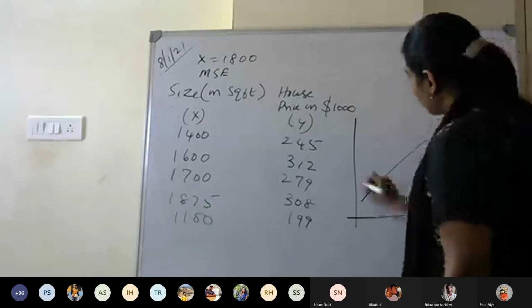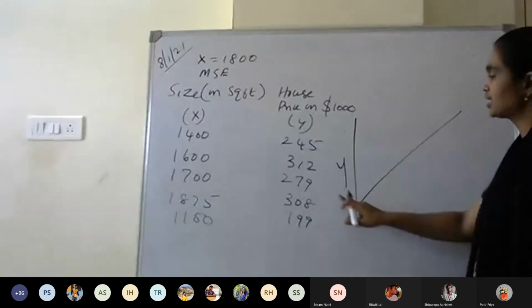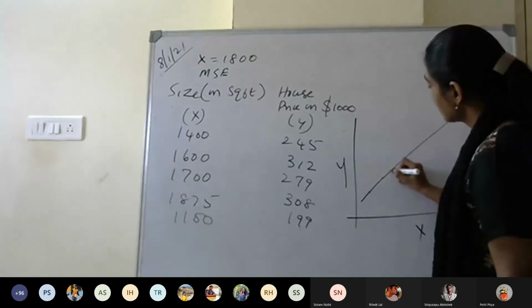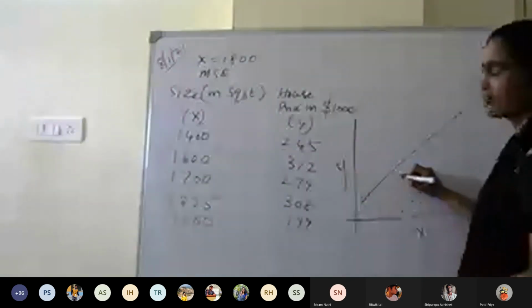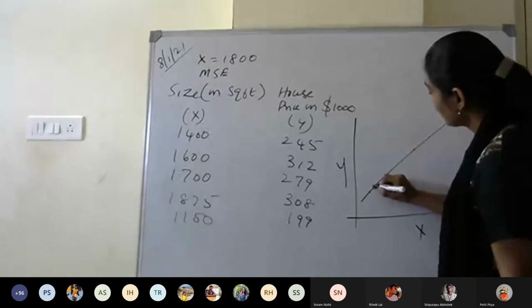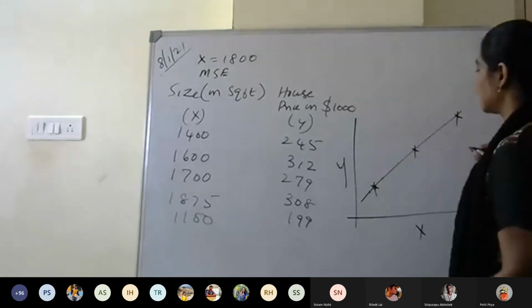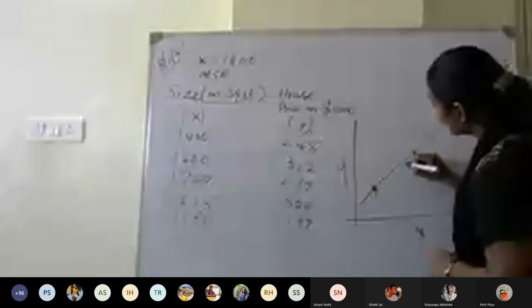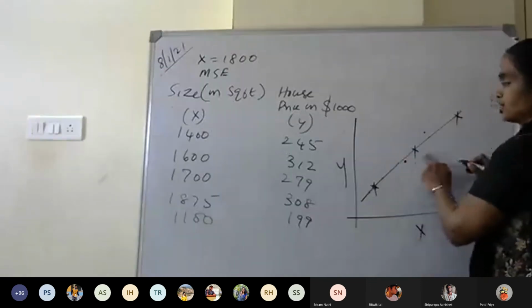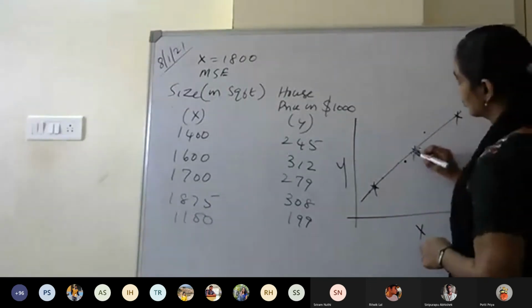But for the X and the Y, for the experience and the salary, there are some points. Suppose we have taken 5 points. Three points have fitted the line properly, whereas 2 points are lying above and below it.